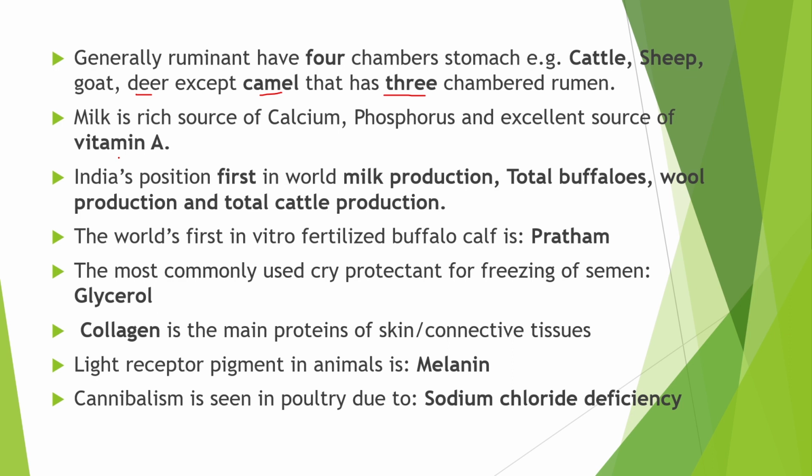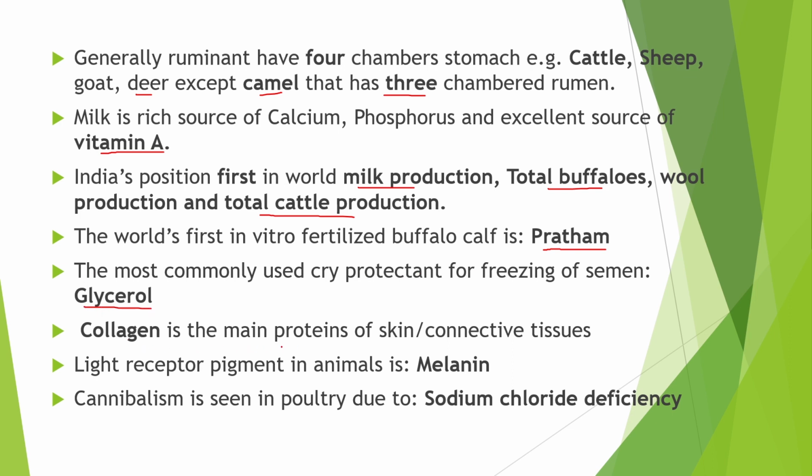Next point is the milk is a rich source of calcium, phosphorus and excellent source of vitamin A, but it is deficient in iron. Next point is India's position first in the world milk production, total buffalo production, wool production and total cattle production. The world's first in vitro fertilized buffalo calf is Pratham. The most commonly used cryoprotectant for freezing of semen is glycerol.